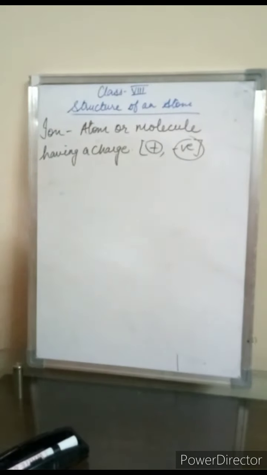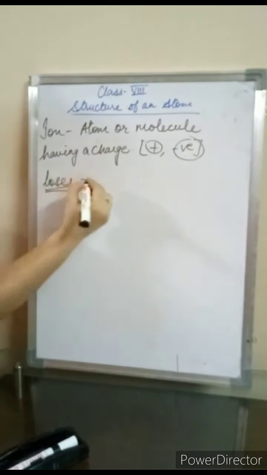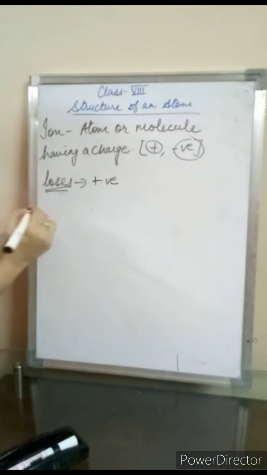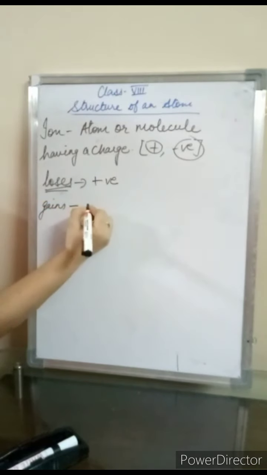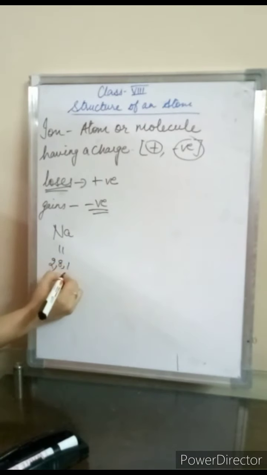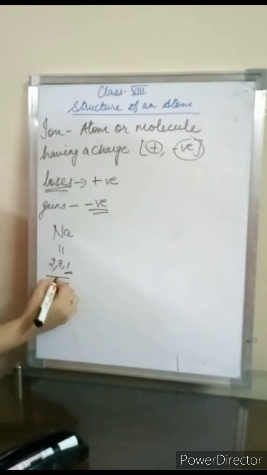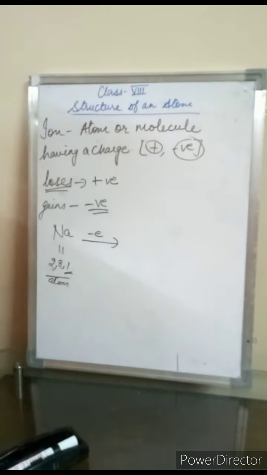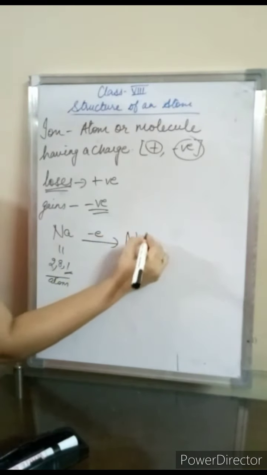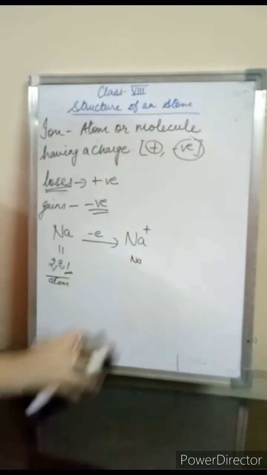If an atom loses an electron, it gains a positive charge. And if it gains an electron, then it attains a negative charge. For example, sodium. Students, sodium has atomic number 11. So what is the electronic configuration? 2, 8, 1. If it loses its one electron, this is an atom. If it loses one electron, then it is going to form a positive charge, and it becomes a sodium ion.